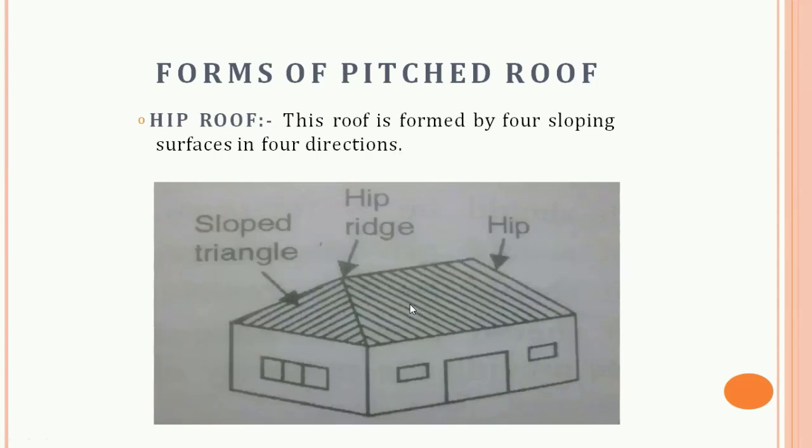Then the hip roof. This type of roof has four sloping surfaces in all the directions, as you can see. This is the hip edge, this is the hip ridge, and this is the triangular slope in the four directions.